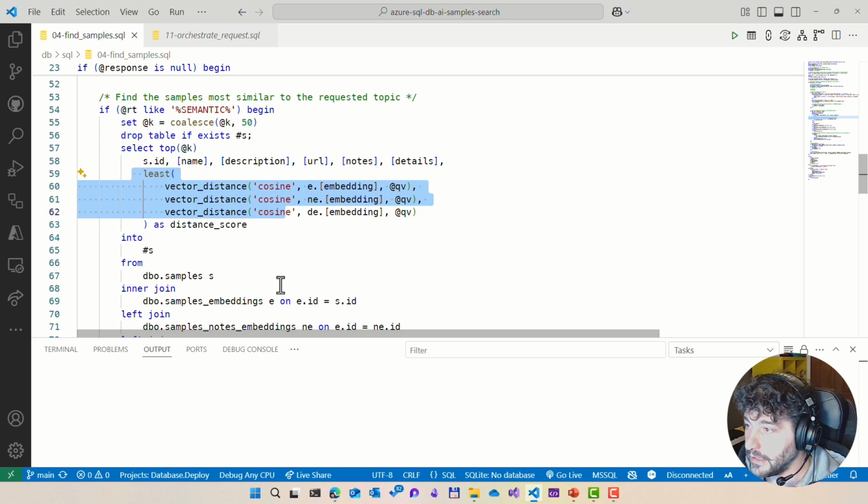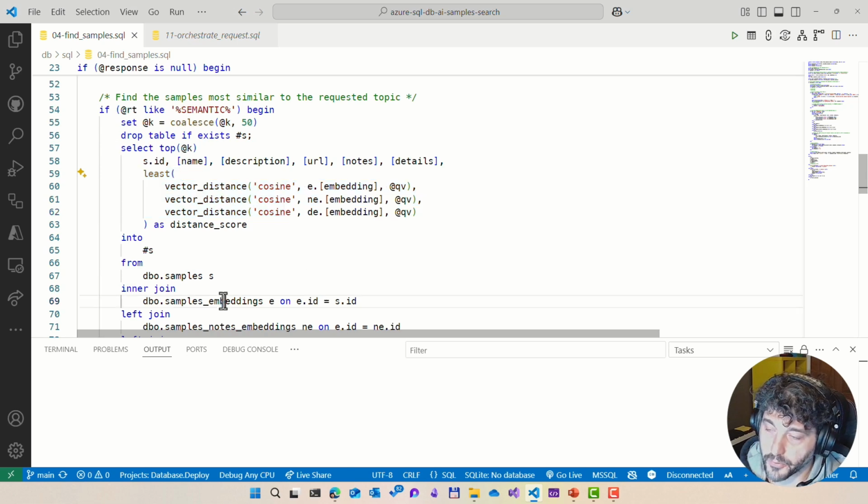Either I provide what is called a few-shot prompt, where I show the model how to use these new features, or in this case, I prepare a kind of a tool. Imagine this could have been another stored procedure. In this case, again, for the simplicity of the example, I'm just showing it in the most simple way possible. And here I'm just helping the AI model to execute the right query to return the most similar samples that are related to the question being searched.